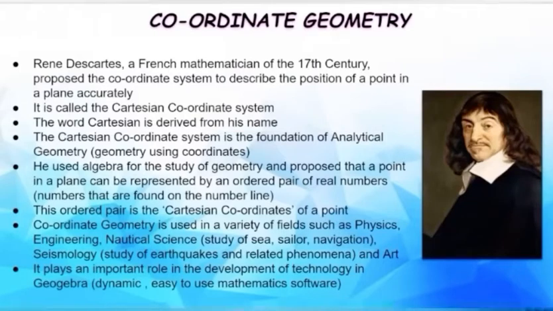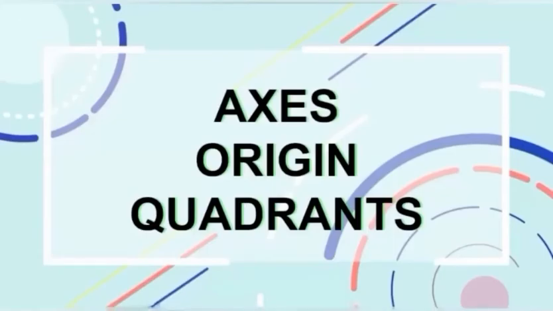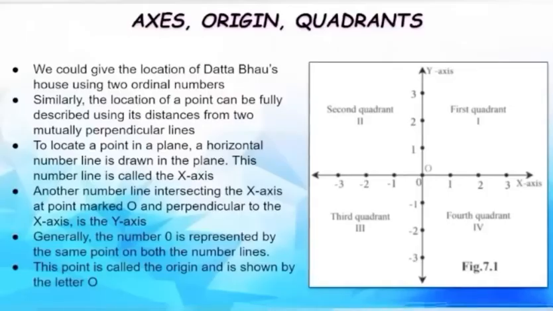It plays an important role in the development of technology in GeoGebra, a dynamic and easy to use mathematics software.